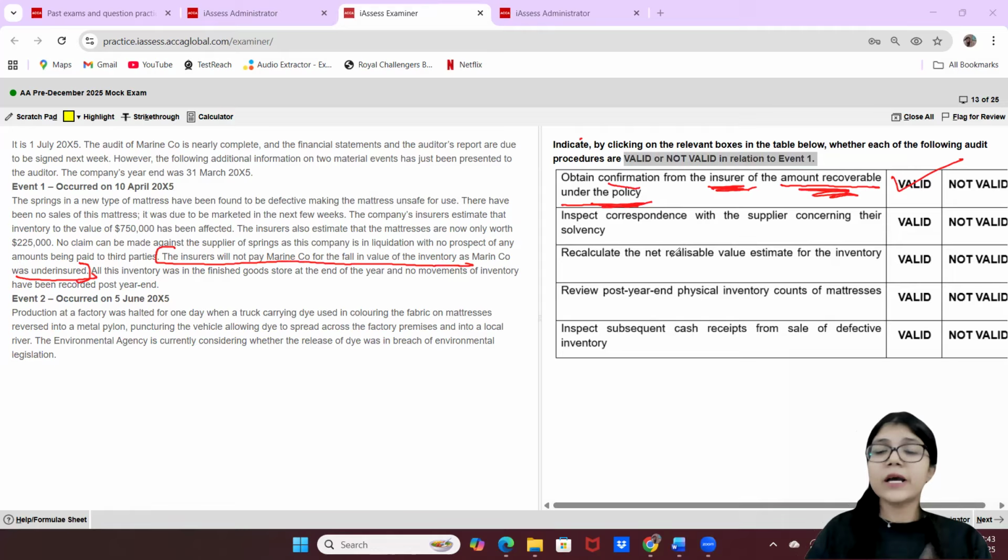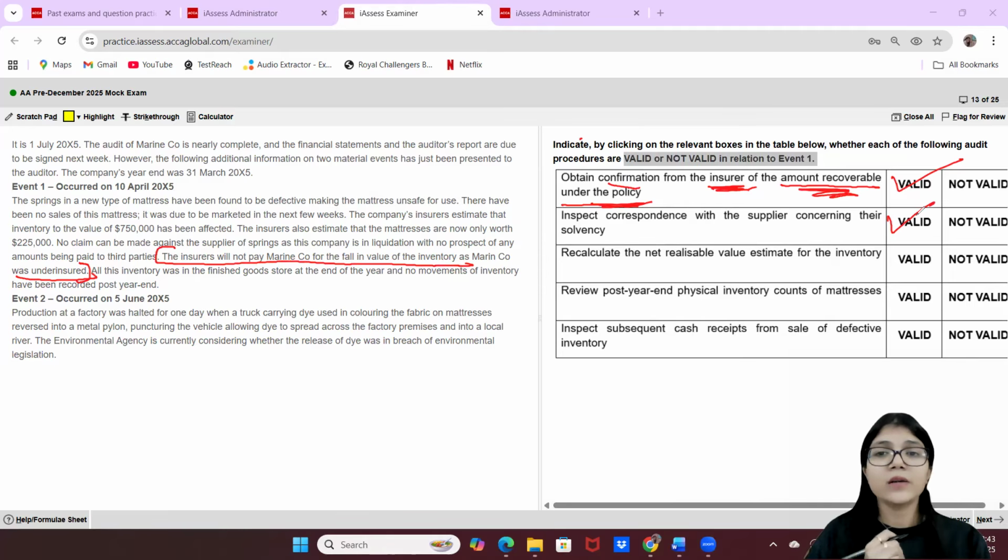Again, this is a third-party confirmation because I am directly going to the supplier and asking them if you are insolvent or solvent, or what the situation is. Right now I've gotten information from the management and from the insurance company, but I also need to do my own procedures, right? So I am going to take a confirmation from the supplier only, asking them what their solvency position is. Will they be able to pay the amount to the company or not? So this is absolutely valid.